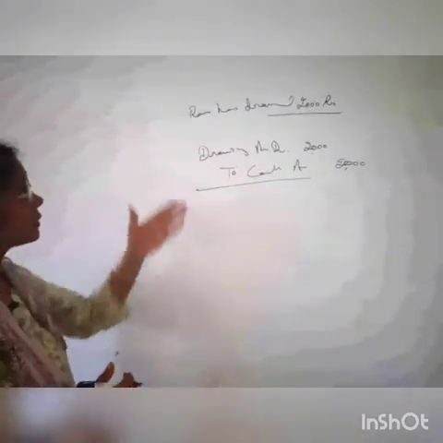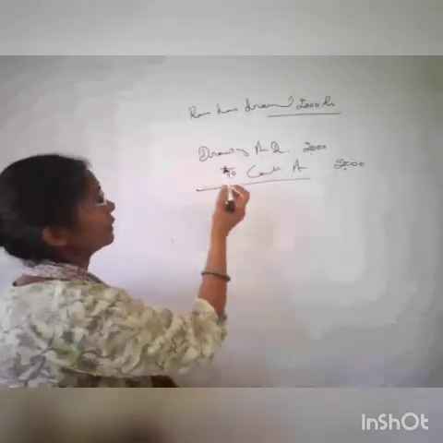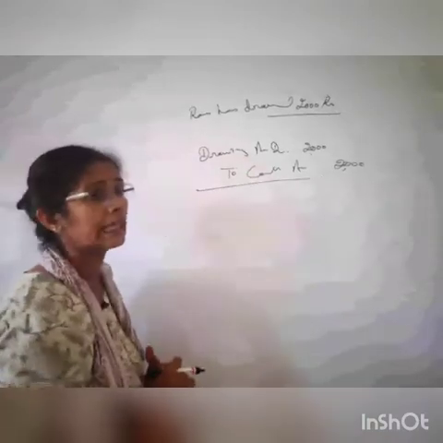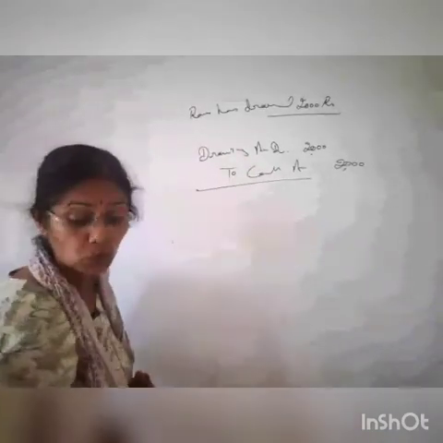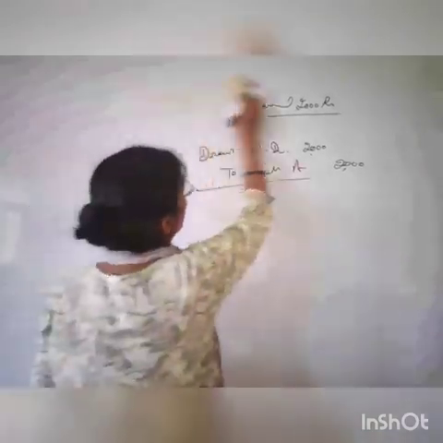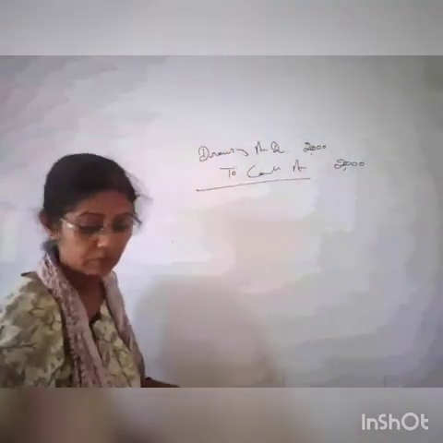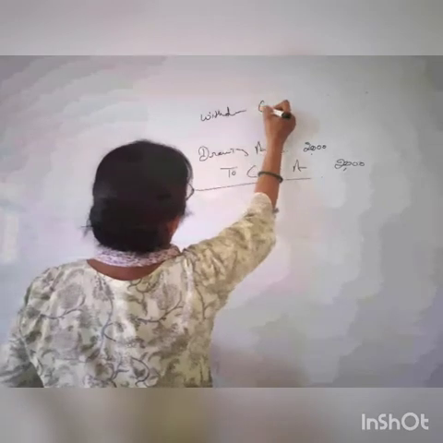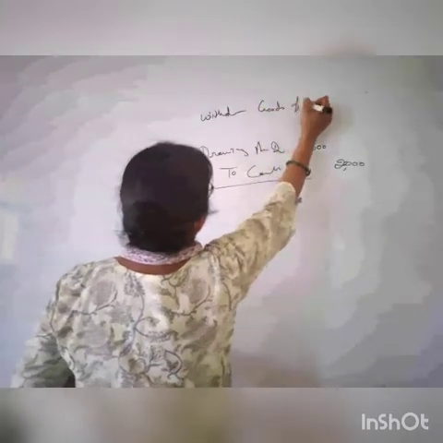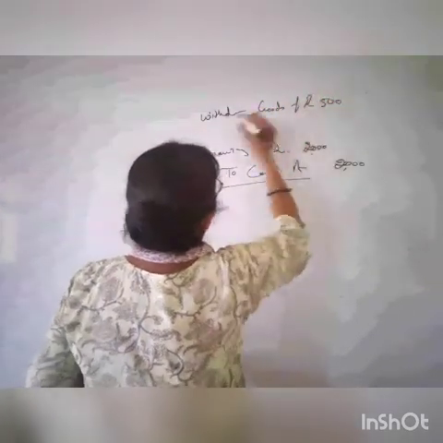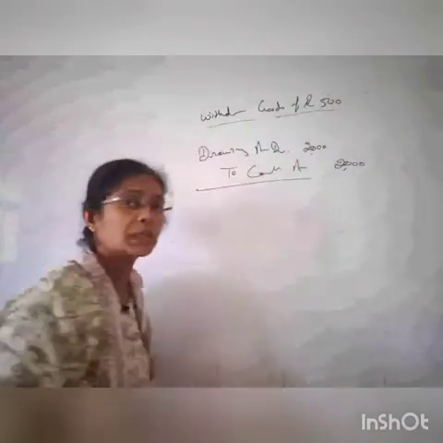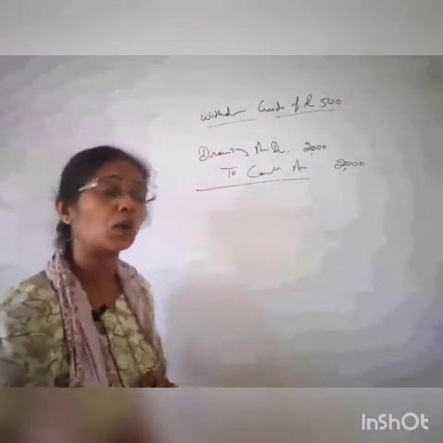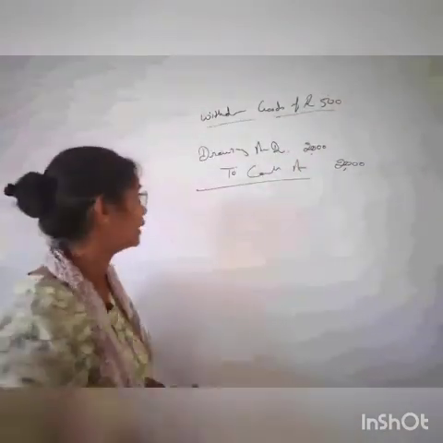Now we can change the statement. Ram has not withdrawn the cash. He has withdrawn some goods. Mr. Ram, proprietor, has withdrawn goods of rupees 500, right?